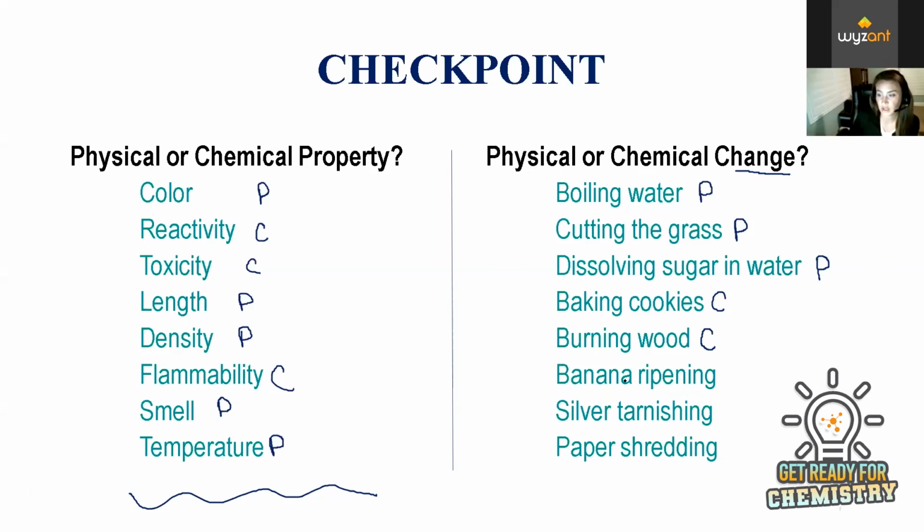Banana ripening is a chemical change. Again, this involves a color change, also a smell change, and this is typically a chemical reaction. Silver tarnishing is another example of a chemical change because this is the reaction of silver with oxygen. And then paper shredding, very similar to cutting the grass. Still paper in the end, it's just in different pieces. So this would be an example of a physical change.